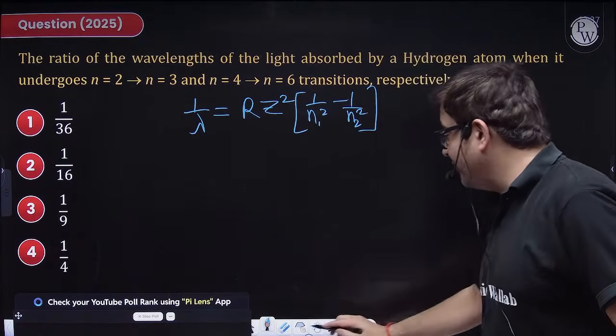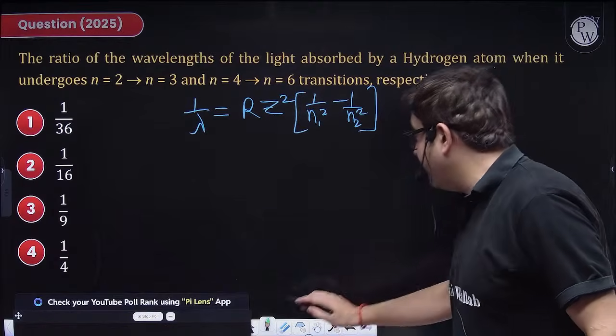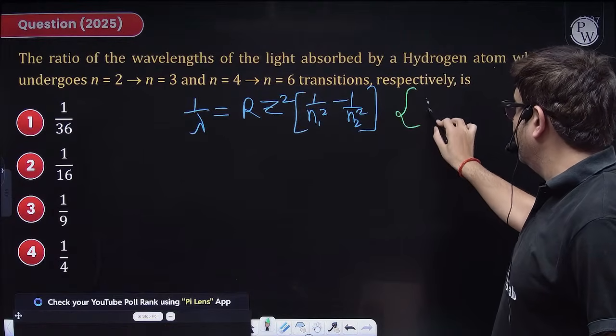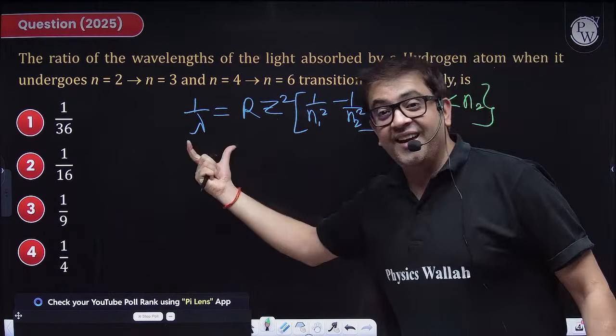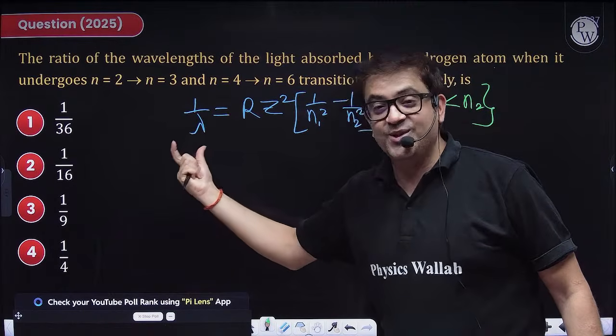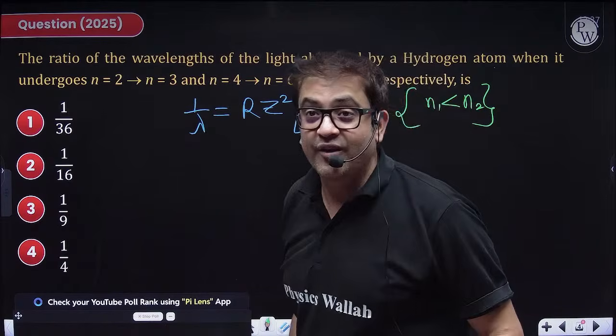So whenever you use this formula for numericals, always take n1 less than n2, because that is the only way to get a positive value of wavelength.